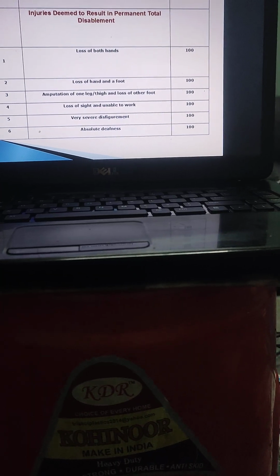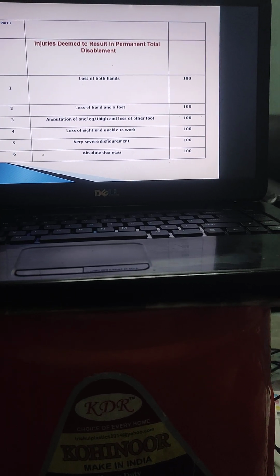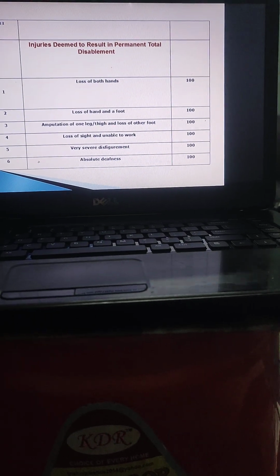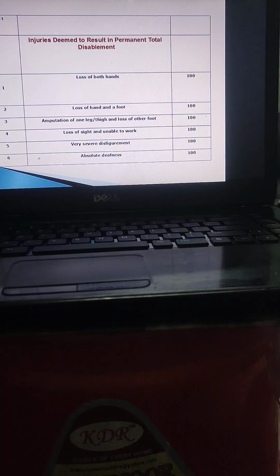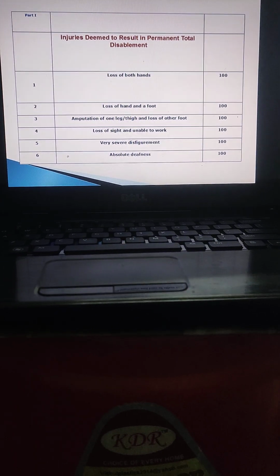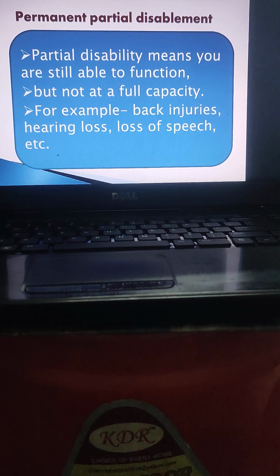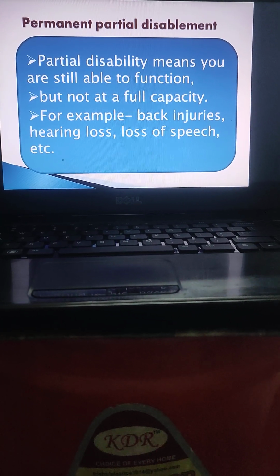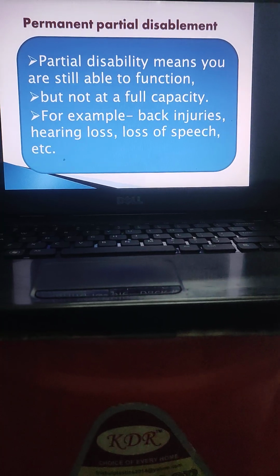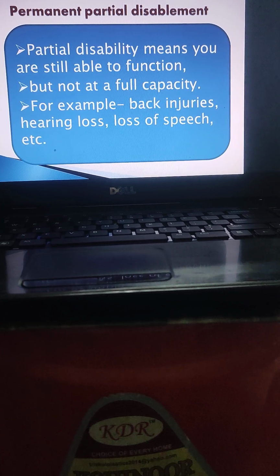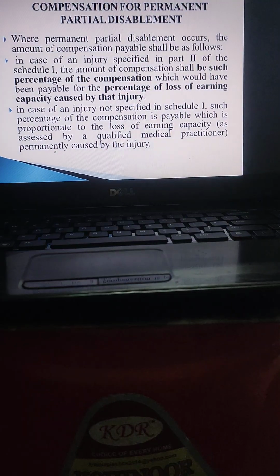Permanent total disability would be under circumstances where the complete body part is lost: loss of sight, both hands, both legs, one hand, one leg, like that. So this comes under the 100% permanent total disability. But permanent partial disability means they are still able to function but not at full capacity. For example, back injuries, hearing loss, loss of speech, etc.